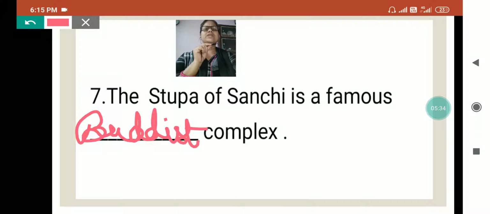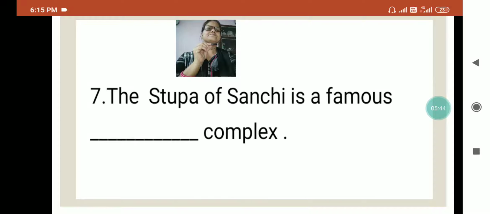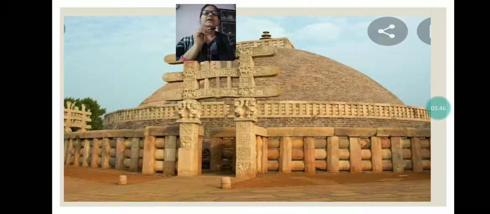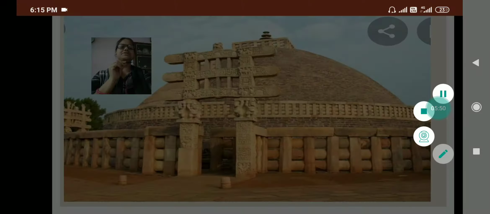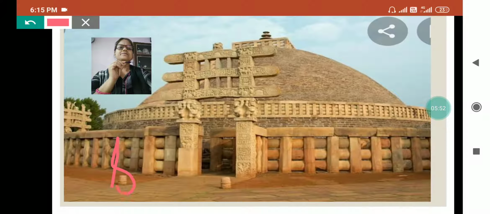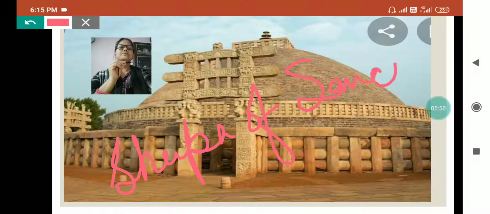Mostly Buddhist people gather there for their meetings, for their cultural activities, and for their celebrations. And this is the picture of the Stupa of Sanchi.